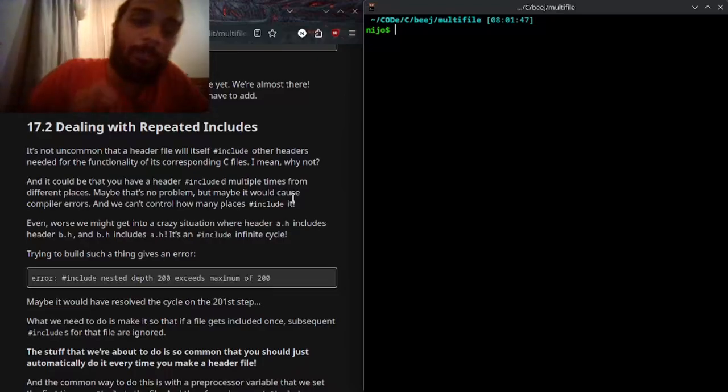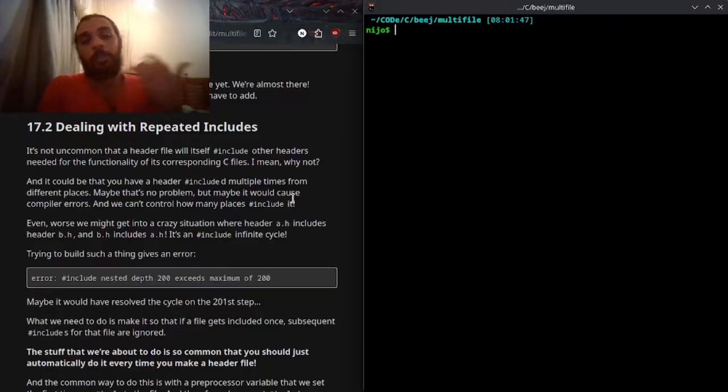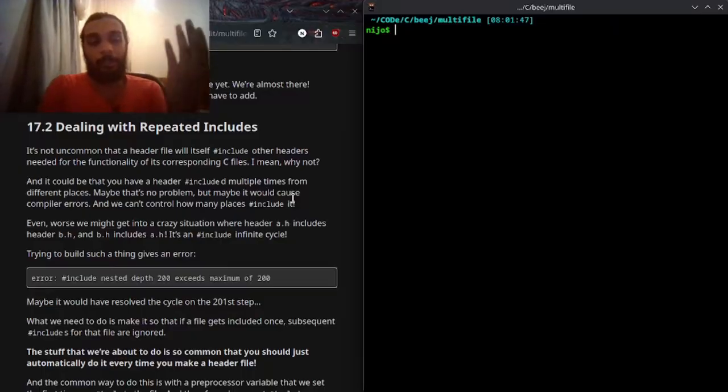Dealing with repeated includes. It's not uncommon that a header file will itself #include other headers needed for the functionality of its corresponding C files. I mean, why not? And it could be that you have a header #included multiple times from different places. Maybe that's not a problem, but maybe it will cause compiler errors, and we can't control how many places #include it.